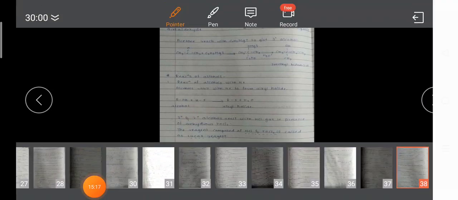Then we talked about lithium aluminum hydride, sodium borohydride, and then the Grignard reagent. These are some preparation methods for alcohol.